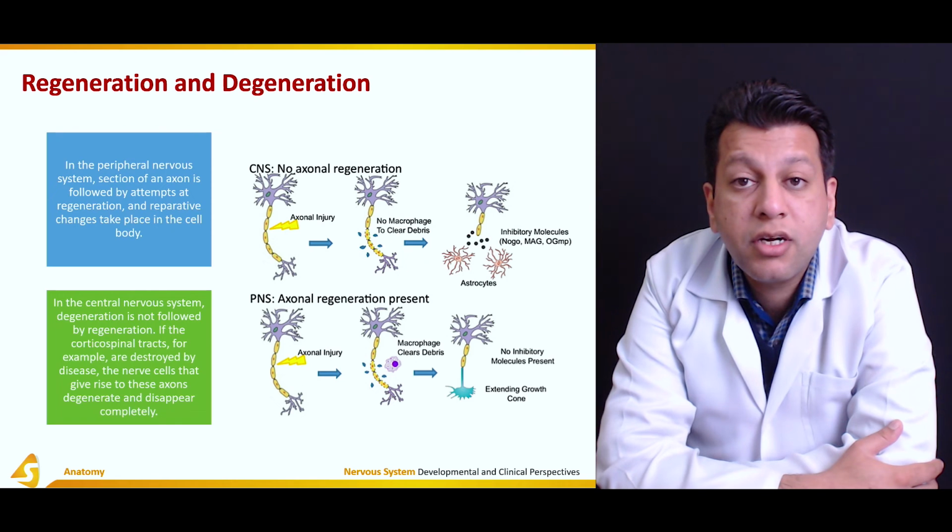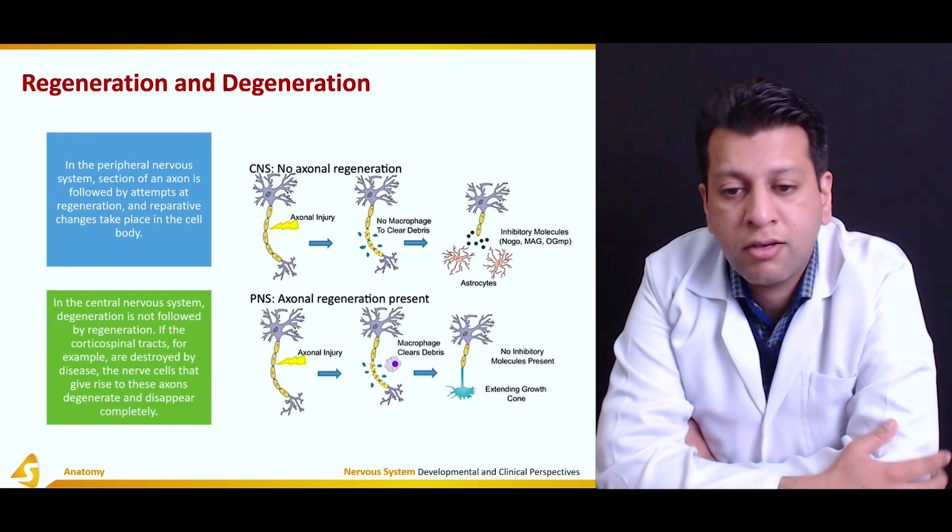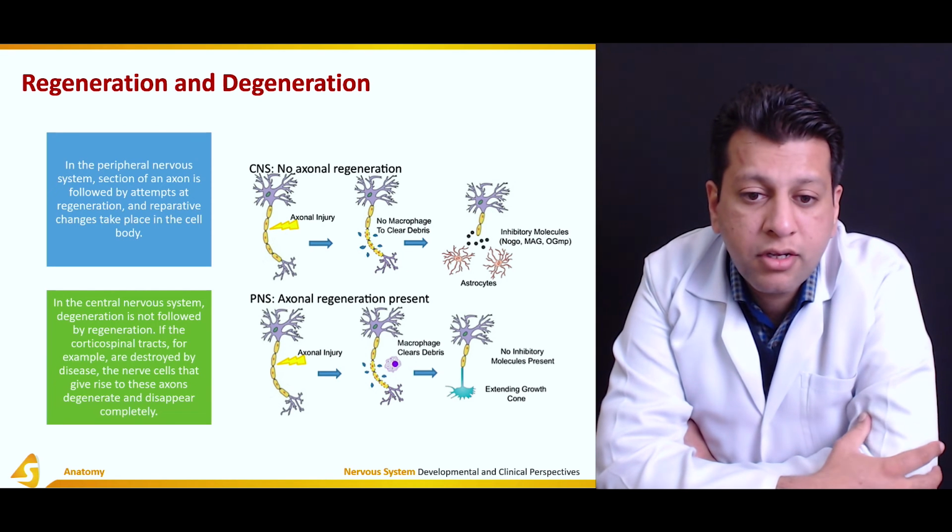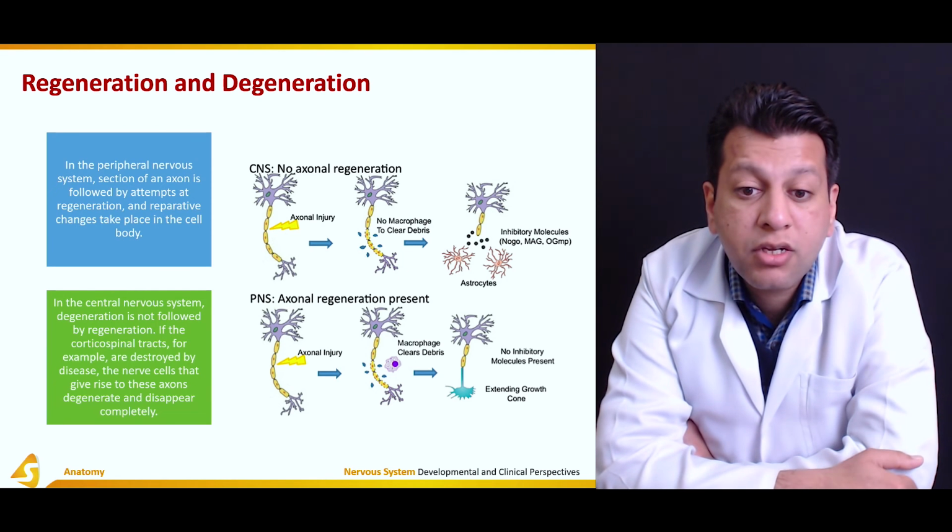Coming to the regeneration and degeneration of the axons if they get damaged. In the peripheral nervous system, the section of an axon is followed by an attempt at regeneration, which is termed Wallerian regeneration, and reparative changes take place in the cell body. While in the central nervous system, the degeneration is not followed by regeneration.